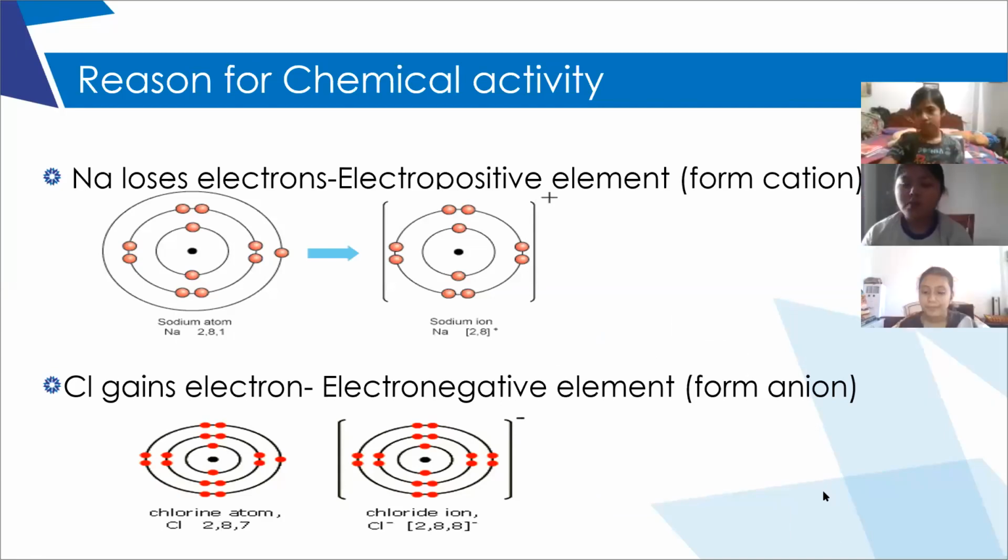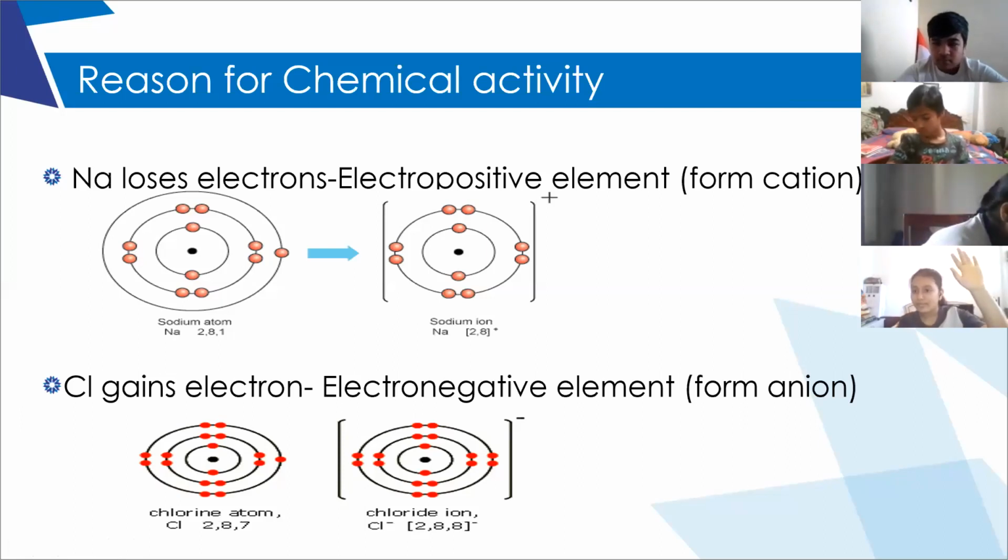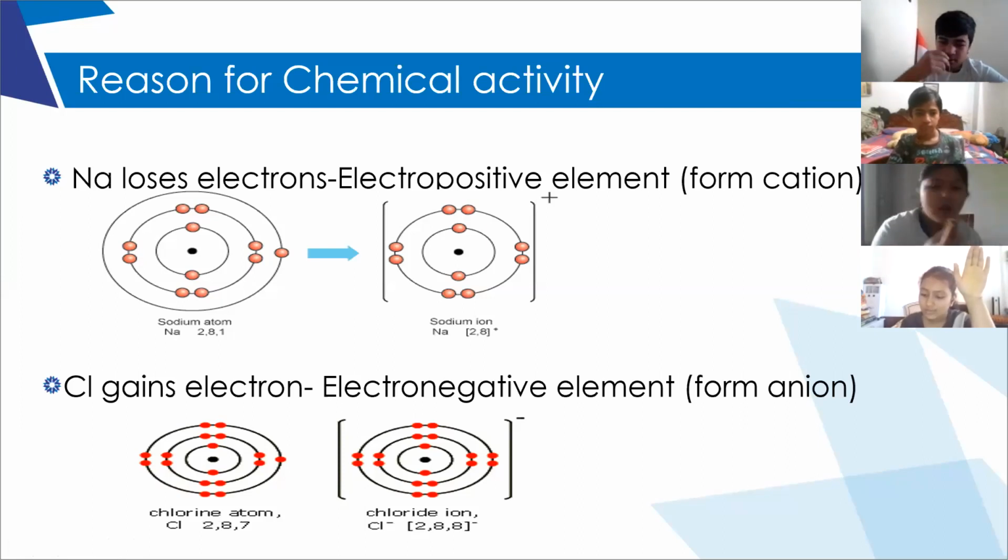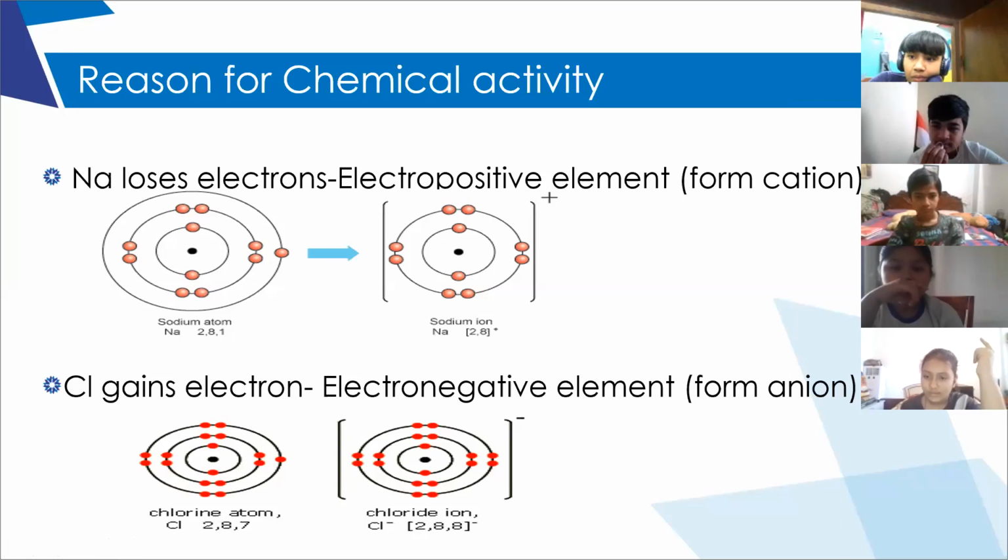Now, for chlorine, is it electropositive or electronegative? What is the atomic number of chlorine? It's electronegative.